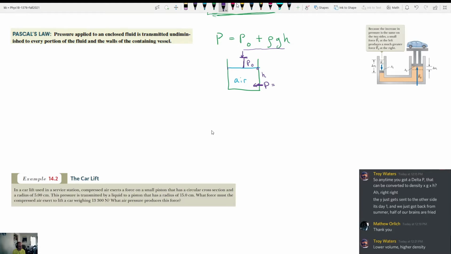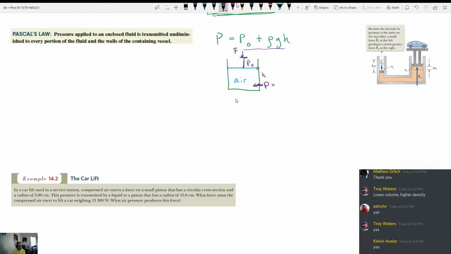If we were to exert a force on top of this, that would increase the force on the surface, right? Would everyone agree? If I push down with the force on top right here, then the pressure on the top up here is going to go up. The pressure on the top of the fluid is going to increase, right? Do you all agree? If I push down, pressure goes up, okay? So what's going to happen to the pressure at the bottom? It has to go up too, right?